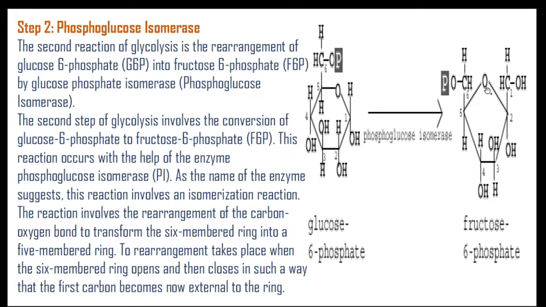So here is the first carbon, this one is the second carbon, third, fourth, fifth, and the 6th carbon is also present over there, but it is not a part of the ring. So this is all about phosphoglucose isomerase, which converts glucose 6-phosphate into fructose 6-phosphate.